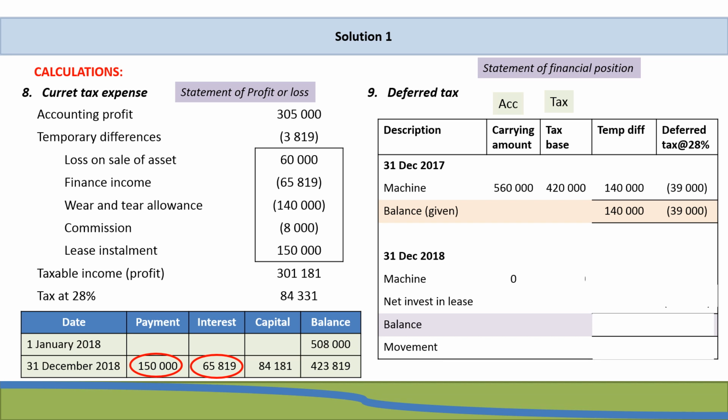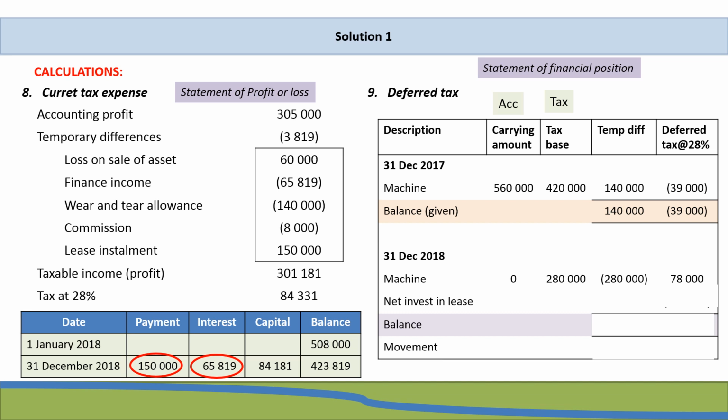But for tax, on the other hand, we still own this machine. So we have a tax base for this machine, which we've calculated to be 280,000. This results in a temporary difference of 280,000 and a deferred tax at 28% being 78,000 Rand.